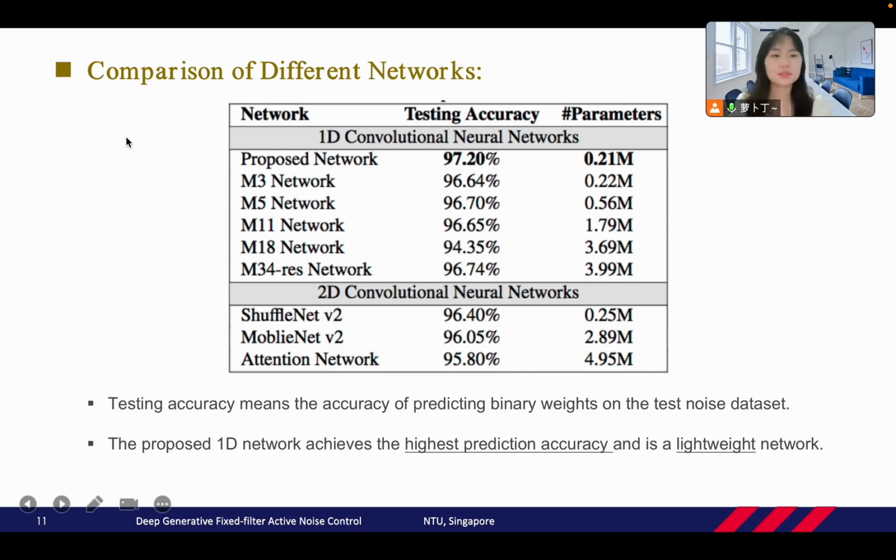Firstly, we compare some different networks in GFANC, including some 1D CNNs and 2D CNNs. Compared with other works, our proposed 1D CNN achieves the highest testing accuracy with fewer parameters.